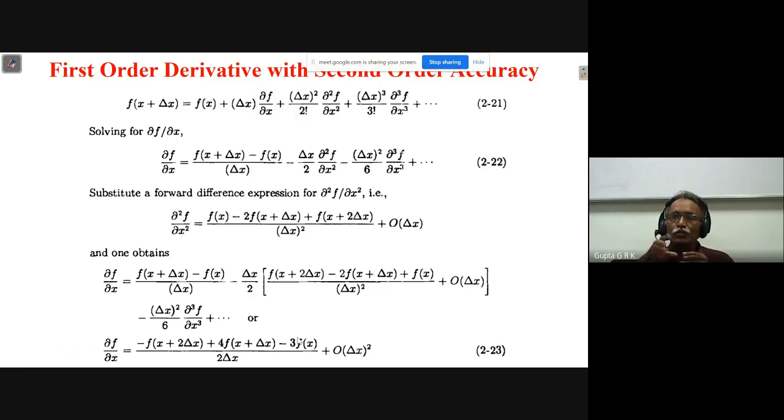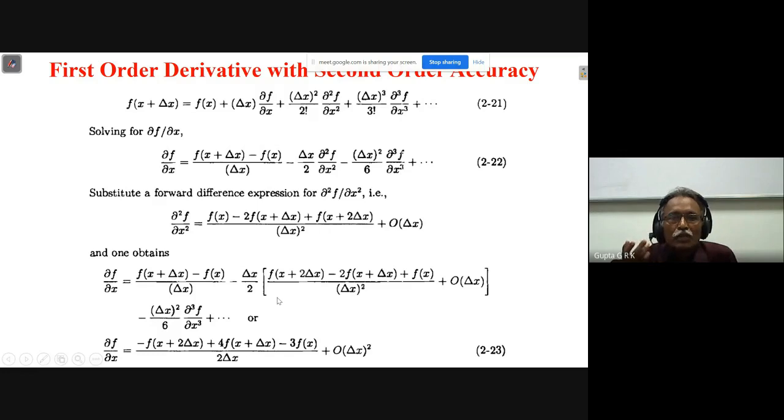And if it is a diffusion type, where the information is going in all directions in the same way, then the value at a point depends on all the neighboring points, and I have to take central difference. That is the way we decide whether to take forward, backward or central difference for a particular derivative. That's why it is important to have knowledge of the physics of the problem. I have to know how the information is moving. If the flow is taking place left to right, as usually happens, then we take the backward difference.